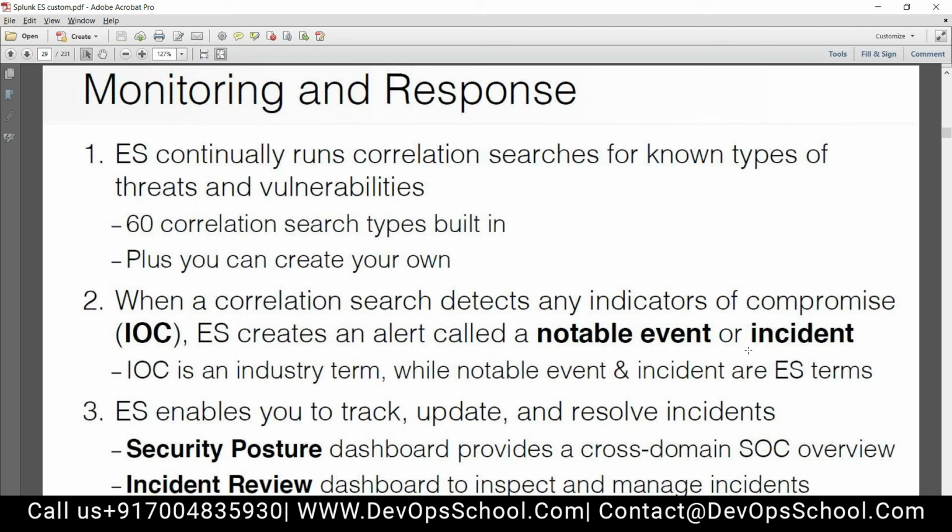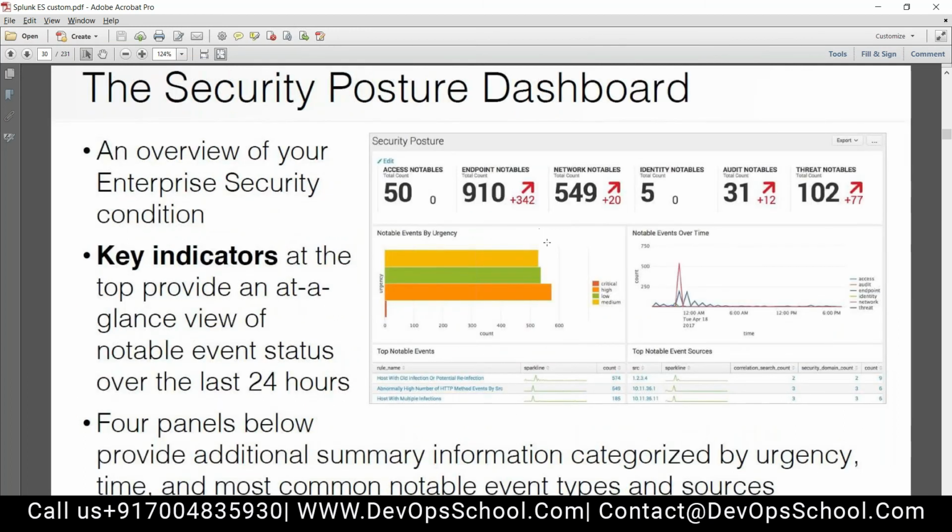What happens in correlation searches is basically we are defining some condition. When the condition is met, the incident gets triggered. ES enables you to track, update, and resolve incidents. The security posture dashboard provides a cross-domain SOC overview, and the incident review dashboard lets you inspect and manage incidents. I already gave you a high-level overview of the security posture dashboard.